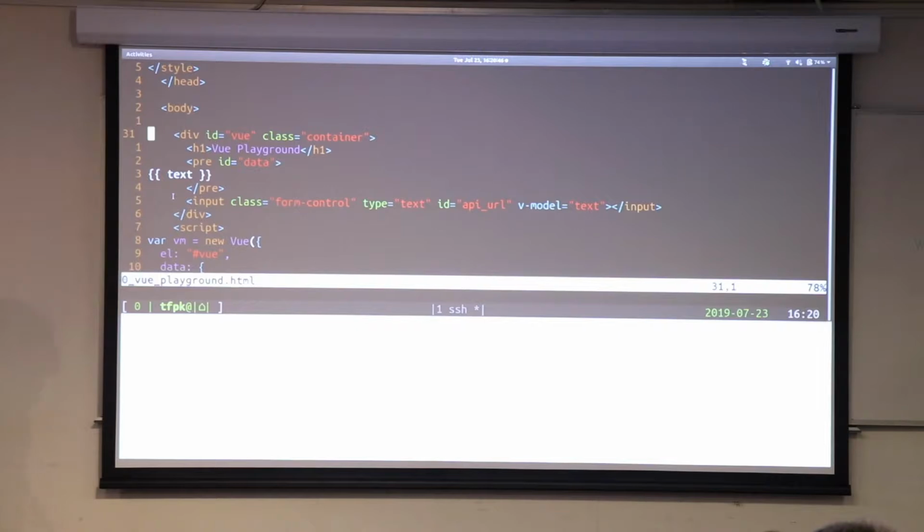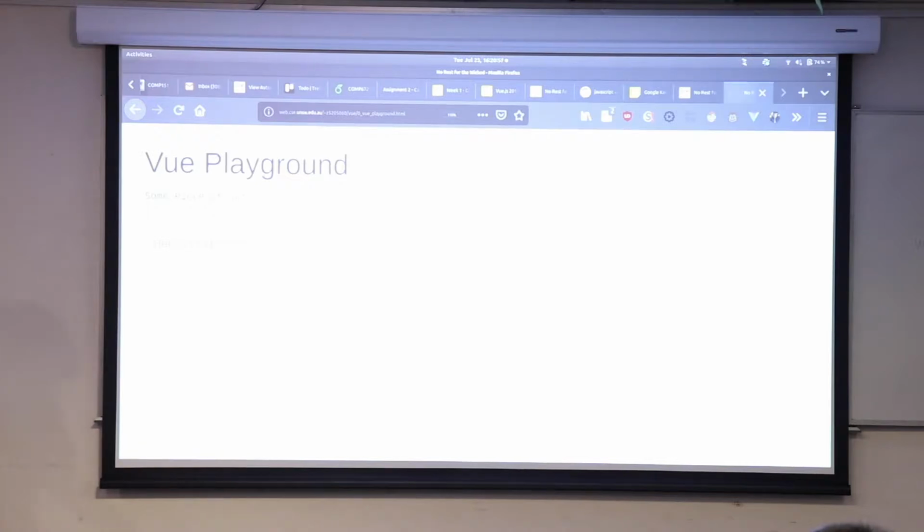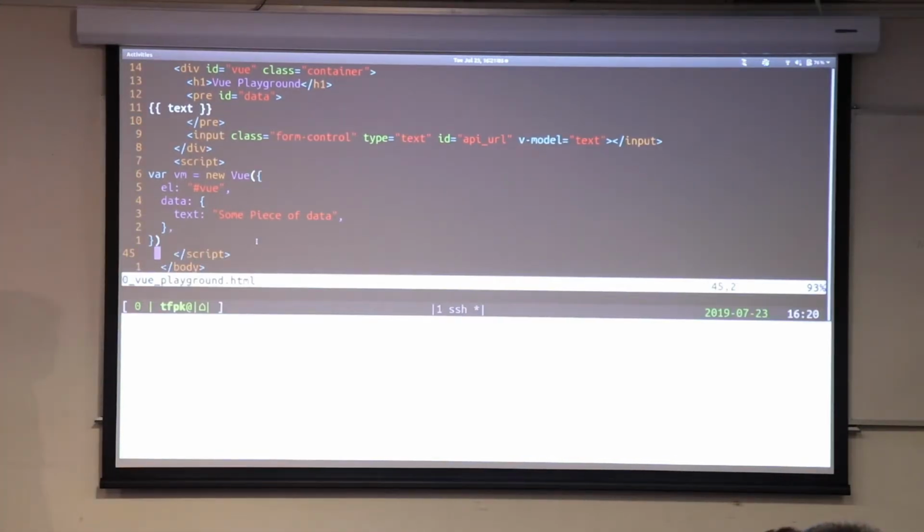And then you also declare some starting data. For instance, I've got this text variable up here and I'm setting it there, but it's initially equal to some piece of data. And if I wanted to refresh, it goes back to being equal to some piece of data. So with about 5-7 lines of HTML and JavaScript, we've written a really hard to write program in JavaScript. We haven't had to think about which element is where, and getting value and getting text out and putting text back in. All we're saying is this field or this place should have this value. So it's really quite nice and expressive.